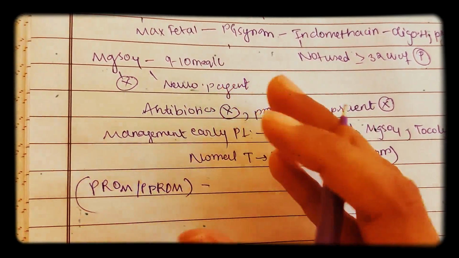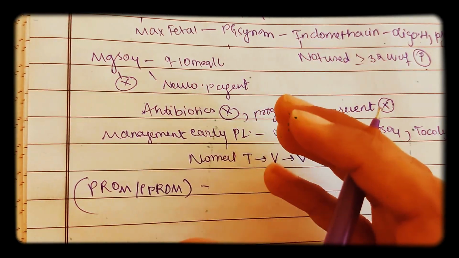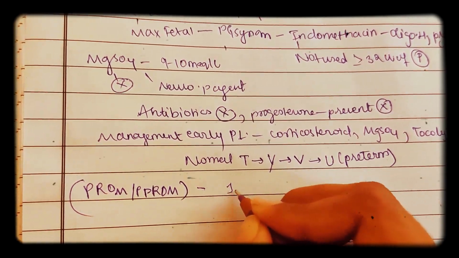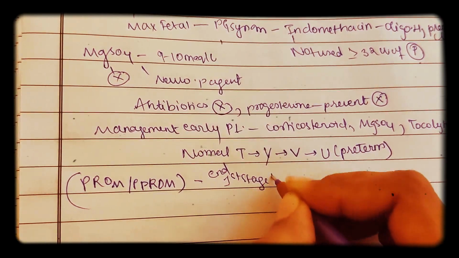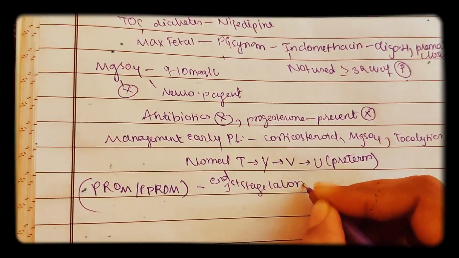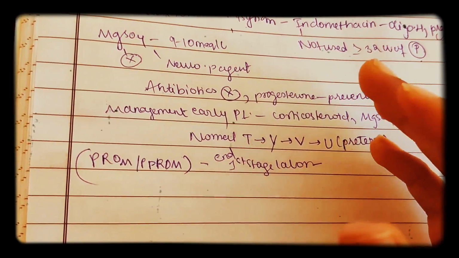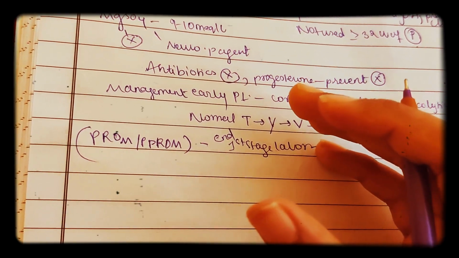First, normally the membrane ruptures at full dilation of the cervix, at the end of the first stage of labor. So at the end of the first stage of labor, when the cervix fully dilates, then normally the membrane ruptures.